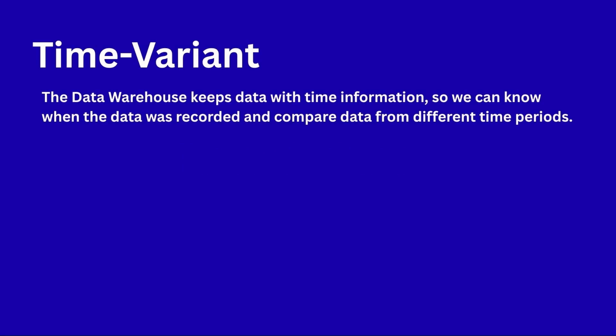Time variant. What does time variant mean? Time variant means the data warehouse stores historical data from different time periods. Here historical data is old data. So in simple words, the data warehouse keeps data with time information. So we can know when the data was recorded and compare data from different time periods, right? Time periods means daily, monthly, quarterly, yearly, previous years, like that.